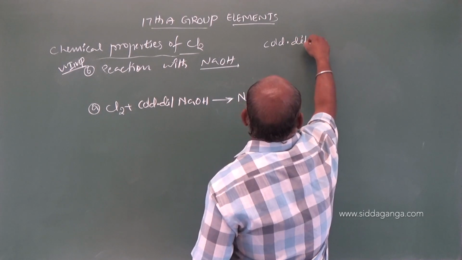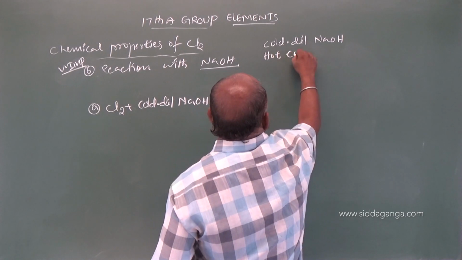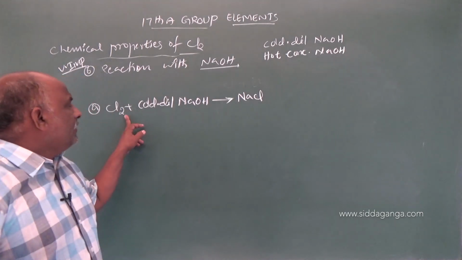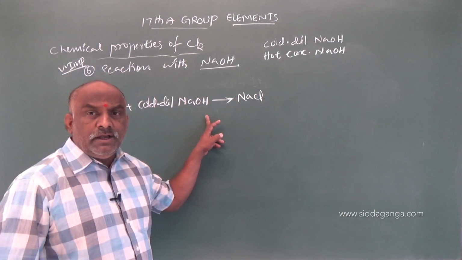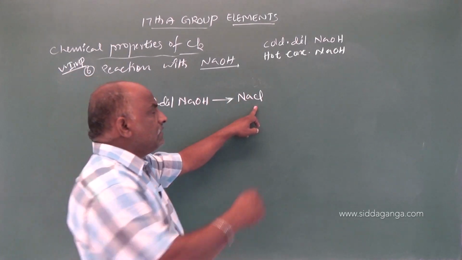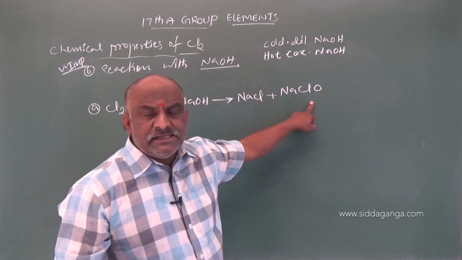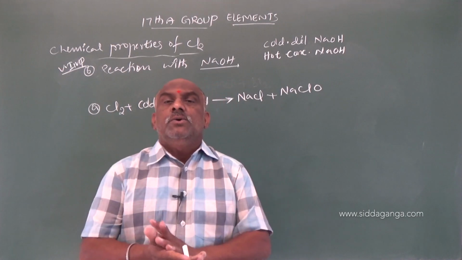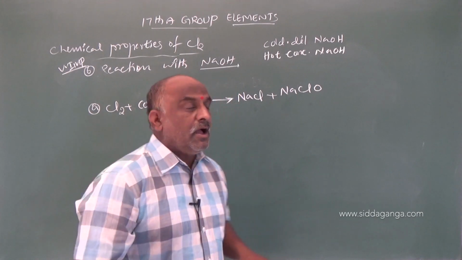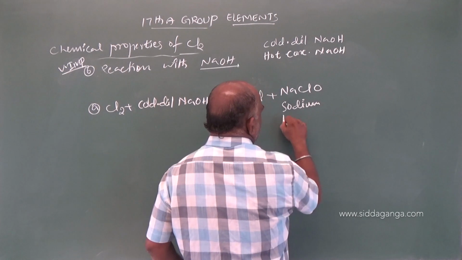Cold dilute NaOH, hot concentrated NaOH. Chlorine reacts with cold dilute NaOH to give NaCl plus NaClO. NaClO is called sodium hypochlorite. Make a note, my dear students, this point is very important.